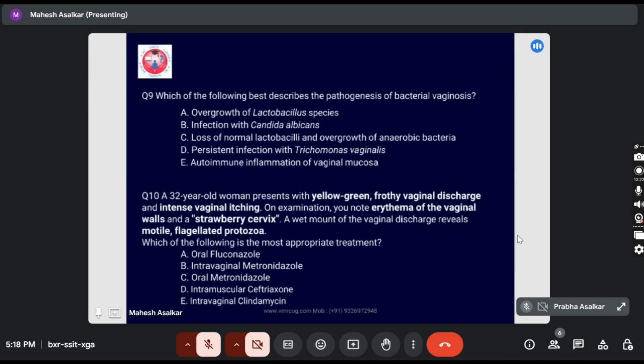Yeah, option A. Option A, both. Only C. They have to reframe the question. However, the question is repeated.